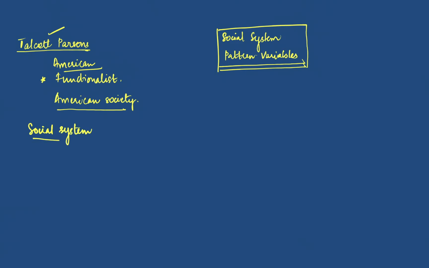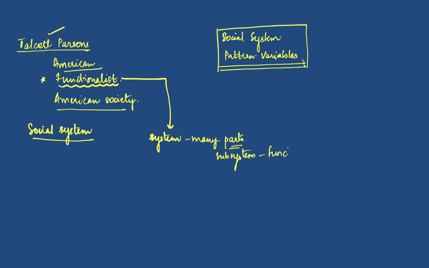Before understanding what social system is, you must have an idea of what functionalism is. In functionalism, a system is made up of many parts, and each part or subsystem has its own function, which is the positive contribution it makes to the system as a whole.